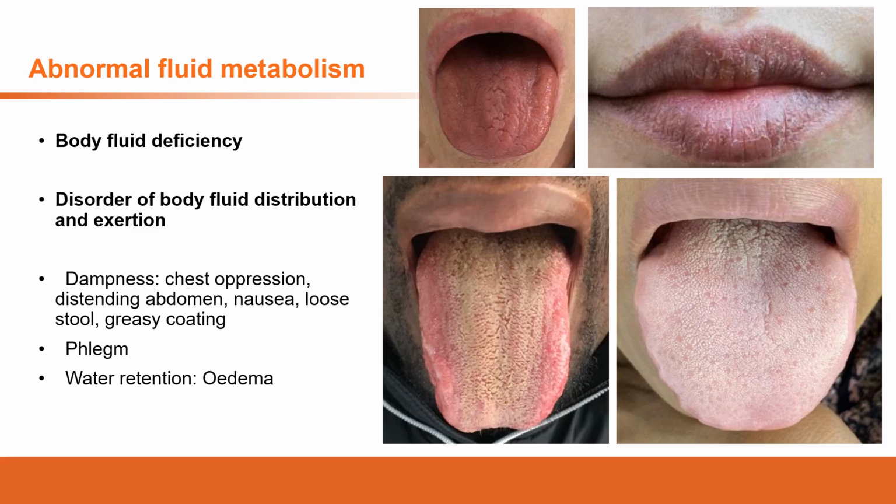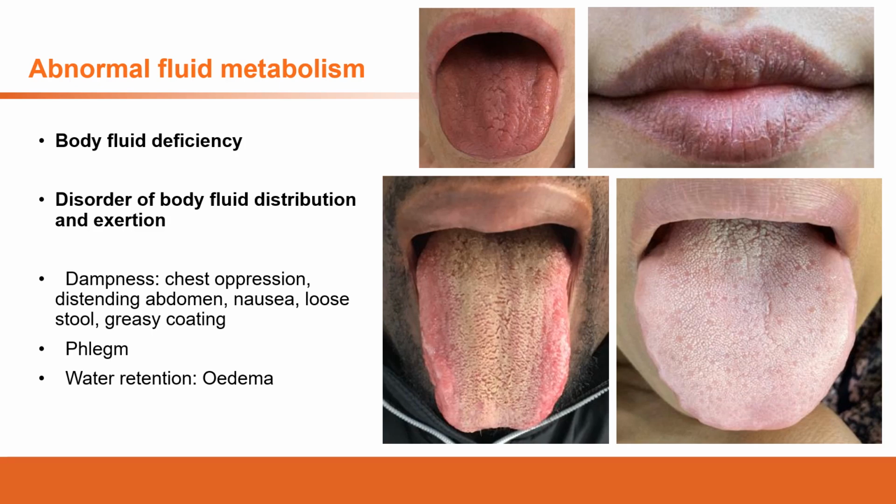The last cause of the deficiency is similar to the blood. We need to think about where the body fluid comes from, which is the acquired qi. So if the acquired qi is not enough, the patient will have the body fluid deficiency as well.